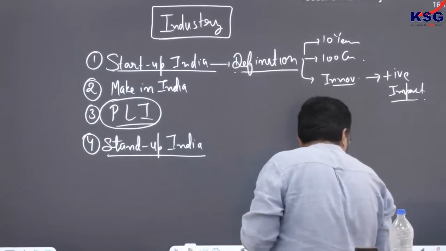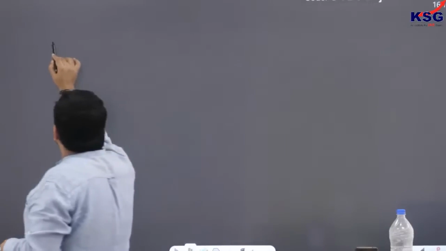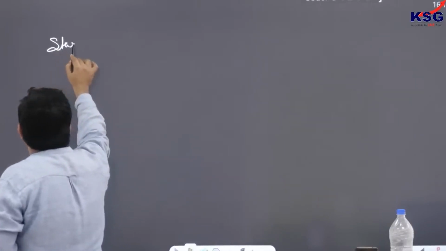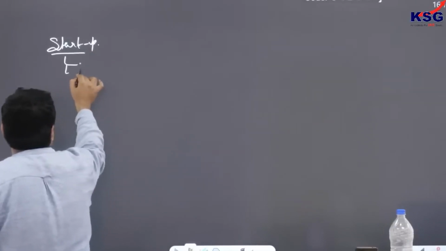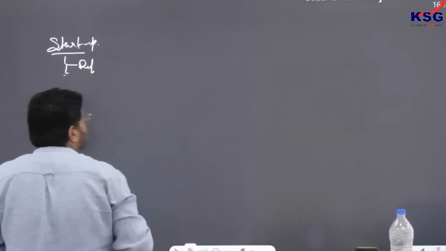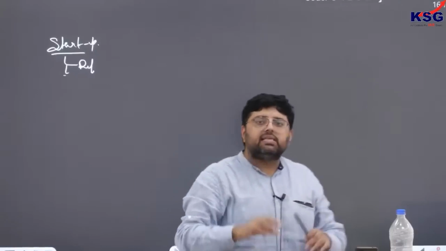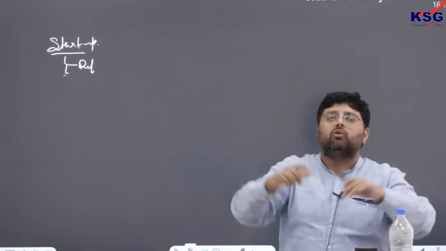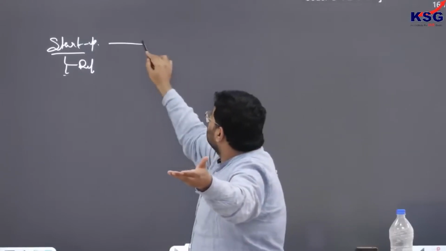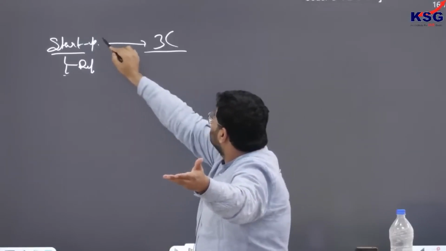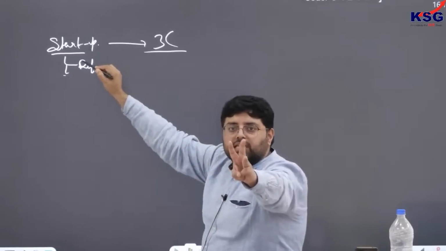So ultimately अगर मैंने आज startup start किया, if suppose I started a startup and I fulfill the definition of startup, so I need support of government. So government says we will create an ecosystem for you. What ecosystem is government talking about? Government is talking about 3C. Now 3C means